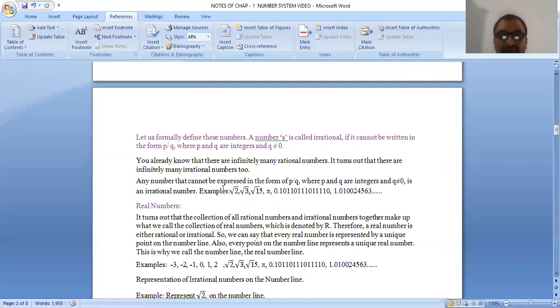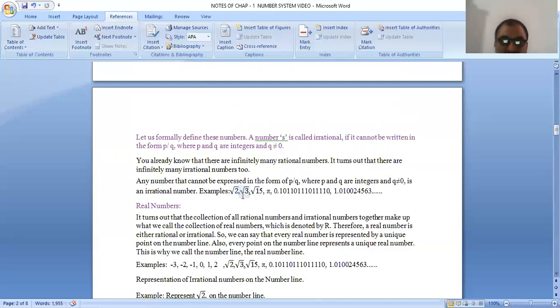Some examples of irrational numbers are root 2, root 3, root 15, 0.1011011101111..., and 1.01002456.